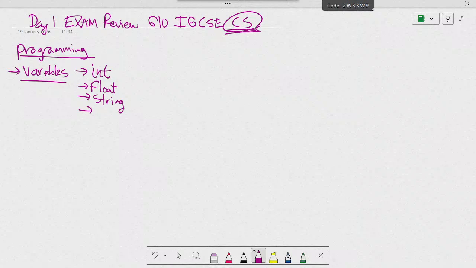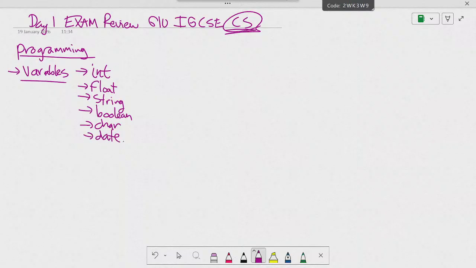Int, float, string. Good thing we're reviewing, eh? This is the very first day. The first day when we came to class, we have Boolean, char, and then date.